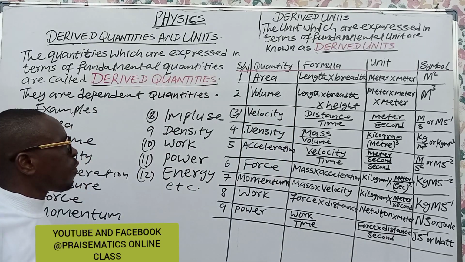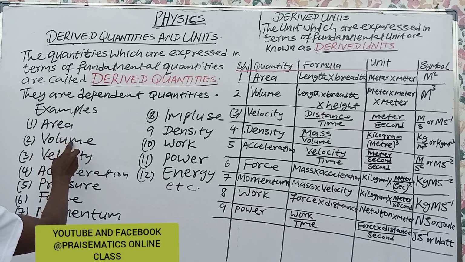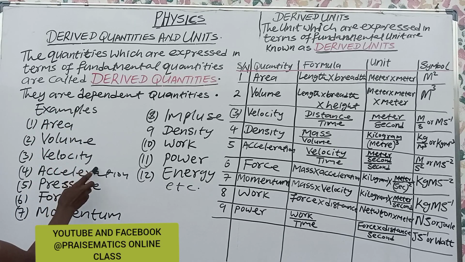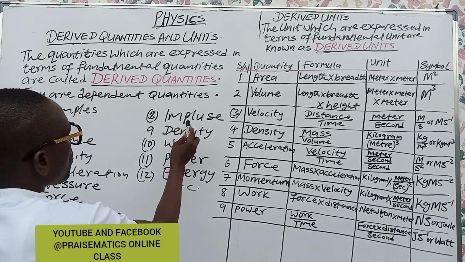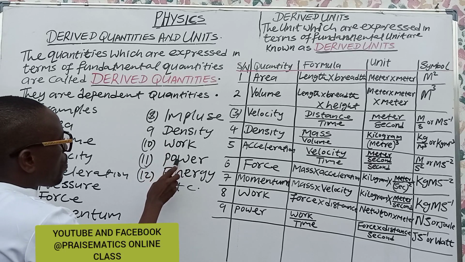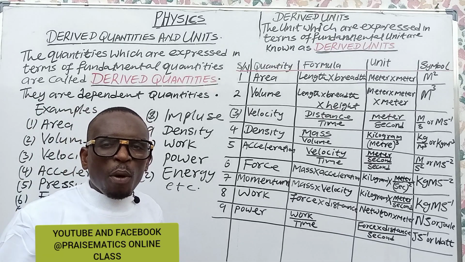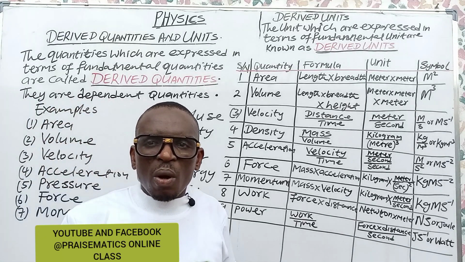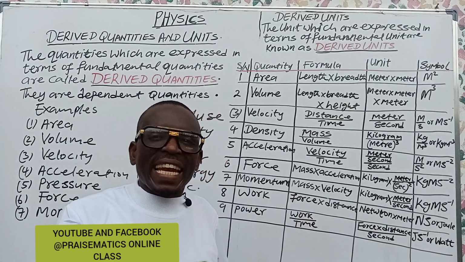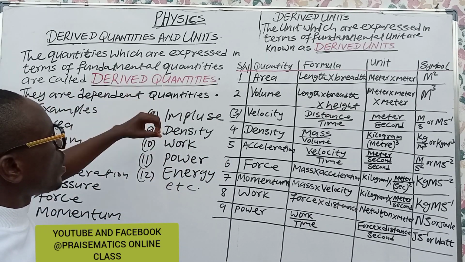Examples of them are: area, volume, velocity, acceleration, pressure, force, momentum, impulse, density, work, power, energy, etc. Moment of a force. All those things are derived quantities. They only depend on fundamental quantities.